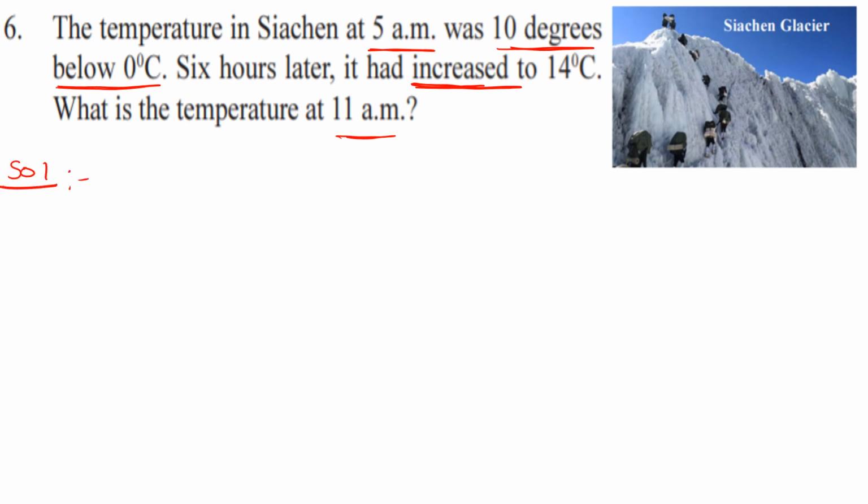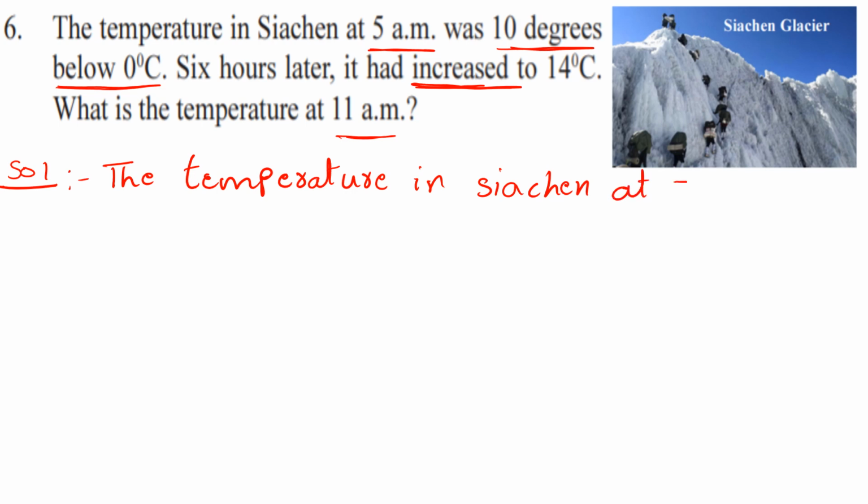Look at that. So the temperature in Siachen at 5 am is equal to 10 degrees below 0 degrees centigrade. We should write it as minus 10 degrees centigrade, right?